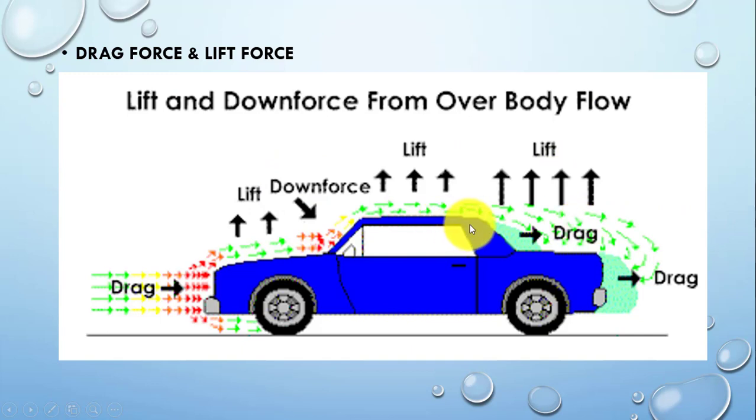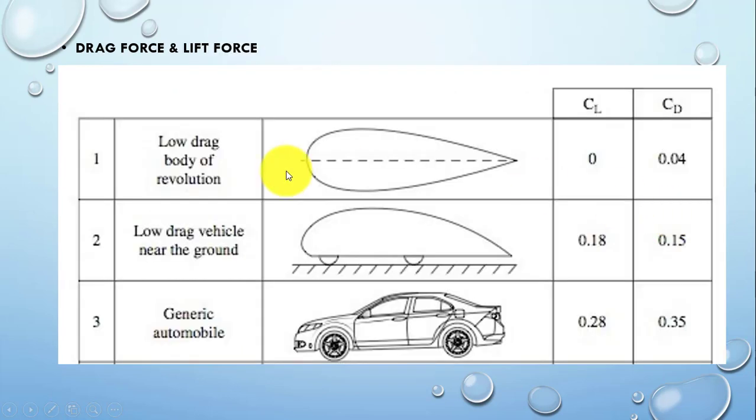Here are some examples for the coefficient of drag, in the last column, shown by CD. CL is the coefficient of lift force. Let's consider the more important value, CD, the coefficient of drag. If we see the first figure, in which the drag is low, this shape is known as the teardrop shape. This shape gives the lowest value of the coefficient of drag, which is 0.04.